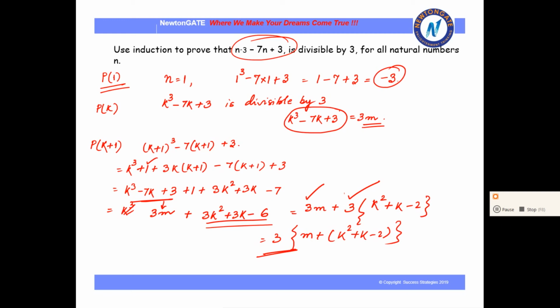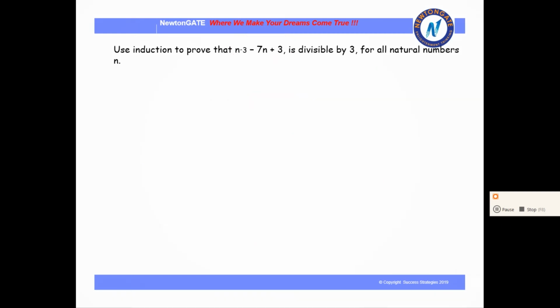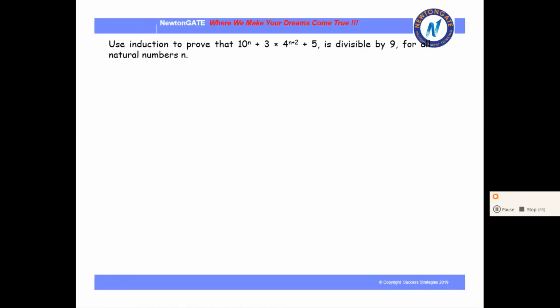So on a similar note, let us do another sum on divisibility. Again, we have to prove that if we write any number in this type of form, we will be able to show that the particular number is divisible by 9. Okay. So here also, the same process: P1, we have to show that it is true. Let us put n equal to 1.